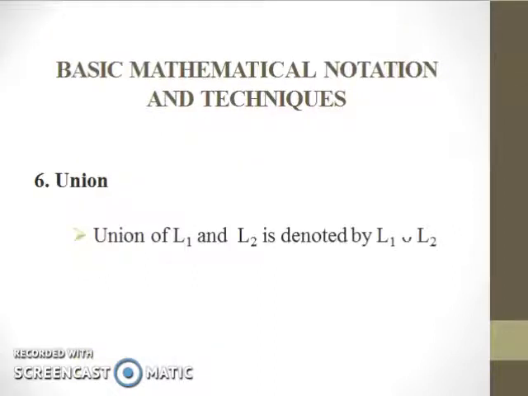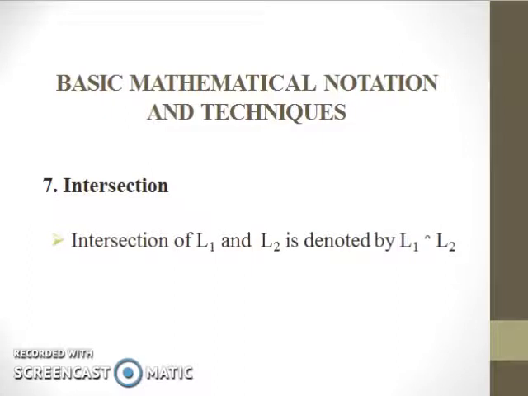Sixth one is union. Here we are considering two languages L1 and L2. So the union of L1 and L2 is denoted by L1 union L2. Seventh one is intersection. Here also we are considering two languages L1 and L2, right? So the intersection of L1 and L2 is denoted by L1 intersection L2.